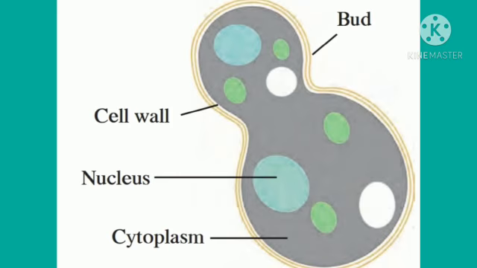Now we are going to learn about yeast. Yeast is a unicellular fungus with 1500 different species in existence. A yeast cell is a eukaryotic type of cell. Eukaryotic means what? The cell which has a well developed nucleus and other well developed cell organelles, for example mitochondria, endoplasmic reticulum, Golgi body, lysosome, etc.